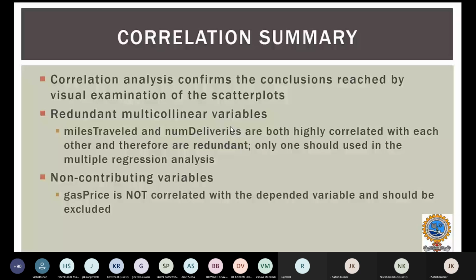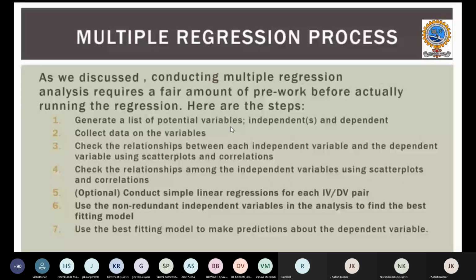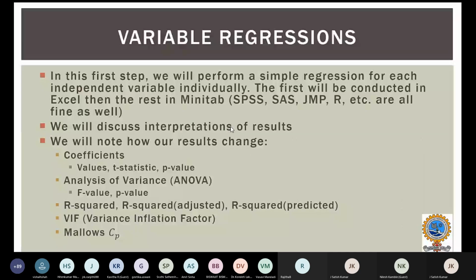The same steps I'm repeating here, which I explained in the previous slide. We'll collect the potential variables, check the relationship between independent variable and dependent variable using scatter plots and correlations, and check the relationship between independent variables using scatter plots and correlations. Conduct simple linear regression for each independent and dependent pair. Redundant independent variables will be neglected, and we can make use of the remaining variables for the best fitting model. Having said this, I will show a few examples of how multiple regression will help. Then we will stop and go for questions.